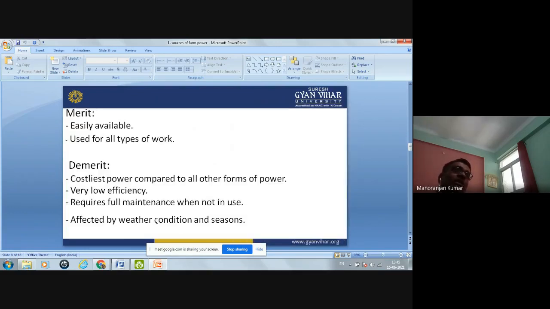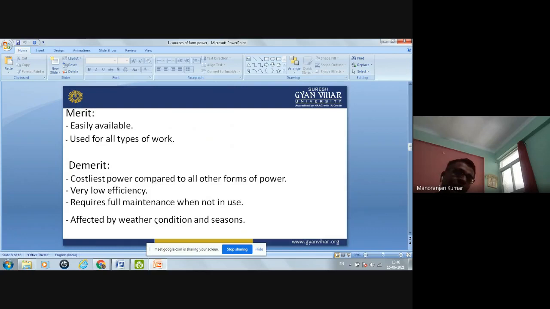So now, what are the merits of this human power? It is easily available in the village. Okay, and this power can be used for all types of work, from plowing the land to harvesting or storing the grain. All types of work you can do with the help of this human power.